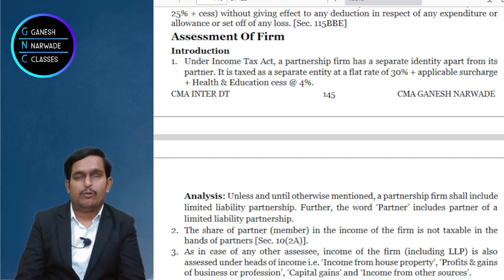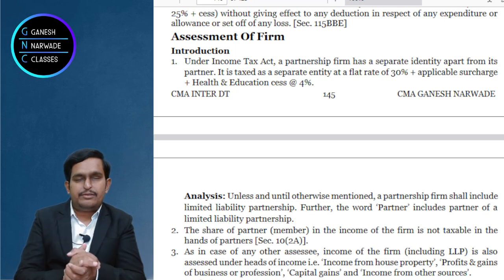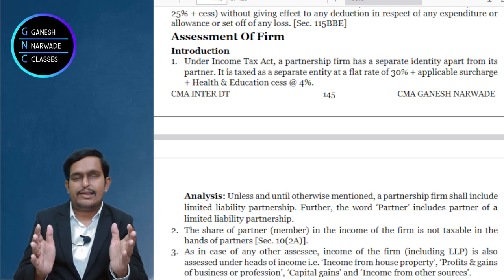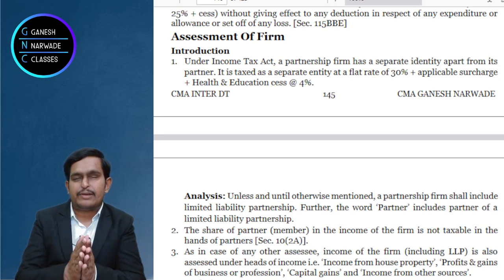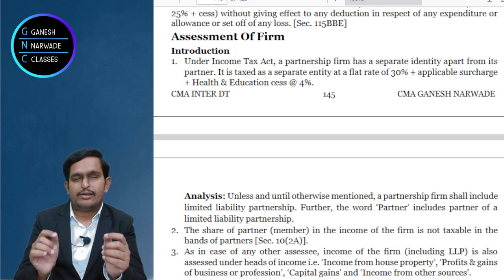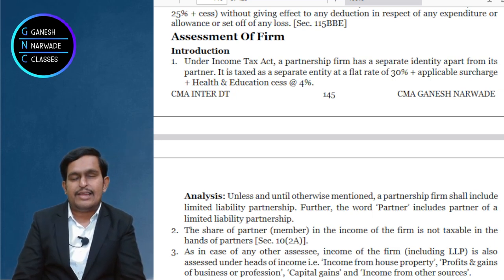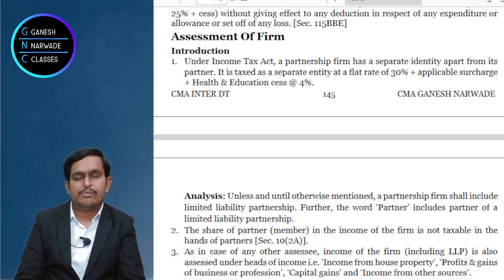Okay. Now when a partnership firm does business, right? A partnership firm can be for business only. So when a partnership firm earns income by doing some business, that income is taxed, correct? The partnership firm's income is taxed.